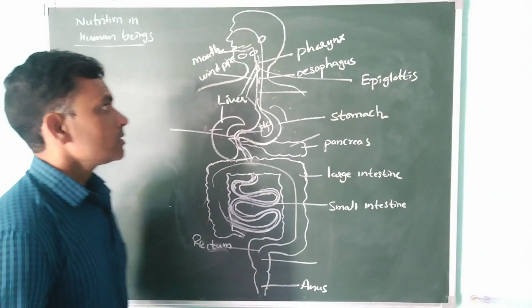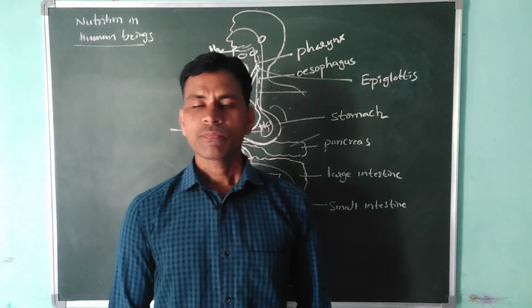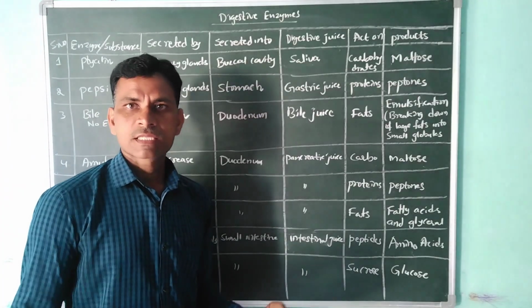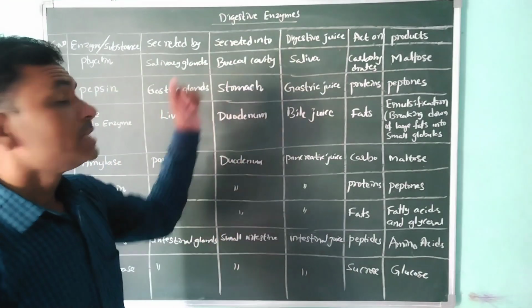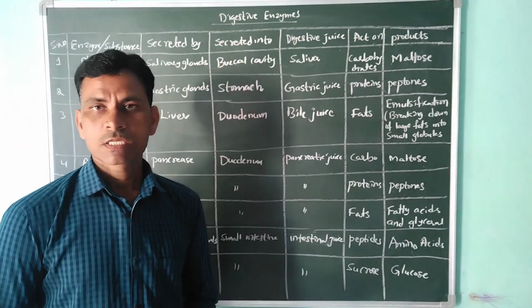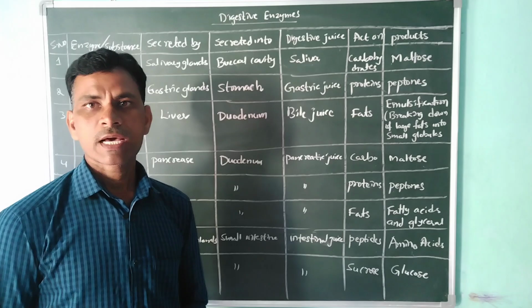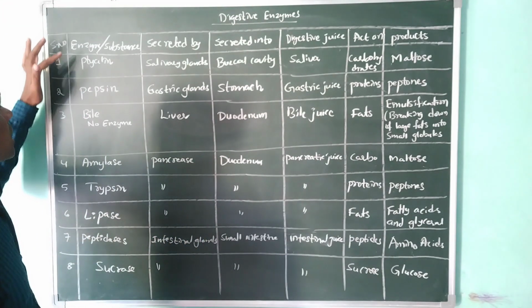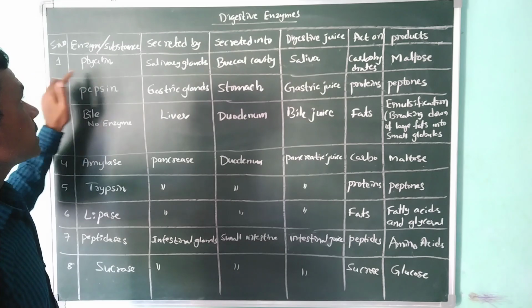So this is about the human digestive system. I hope you understand this. Next we are discussing digestive enzymes. What type of organs release enzymes and where they act. Once you see the table, the enzyme or substance name. First one is ptyalin.